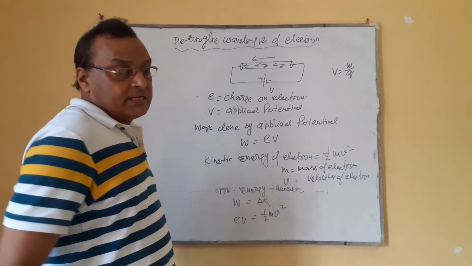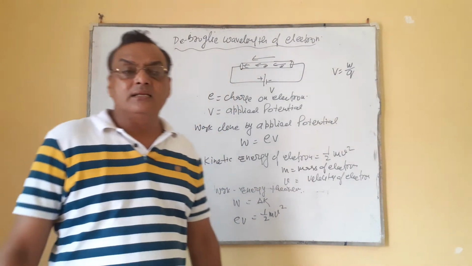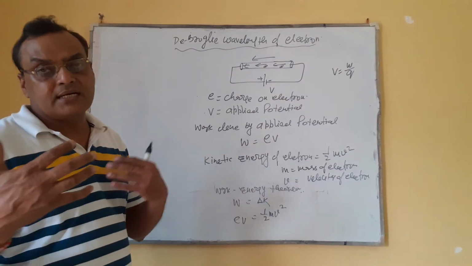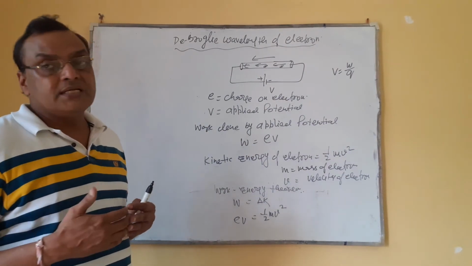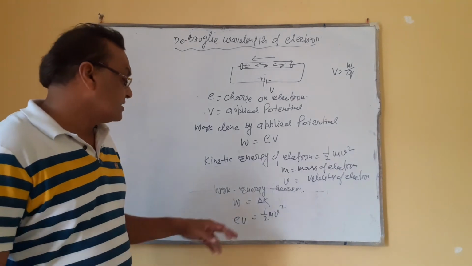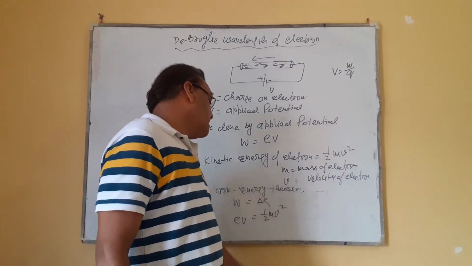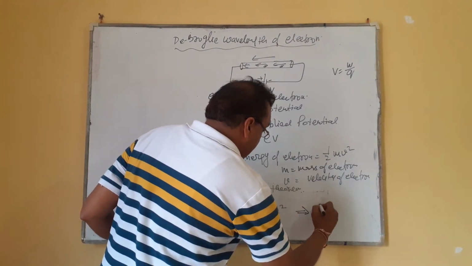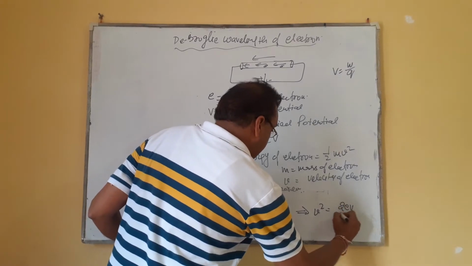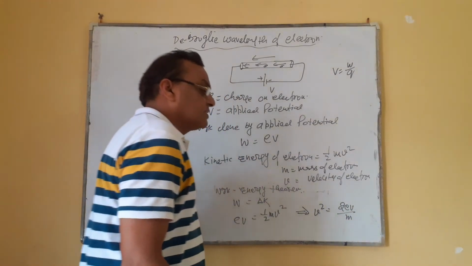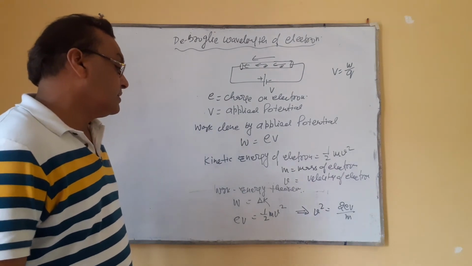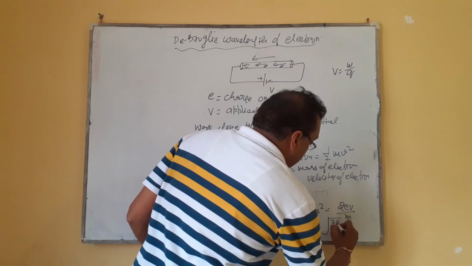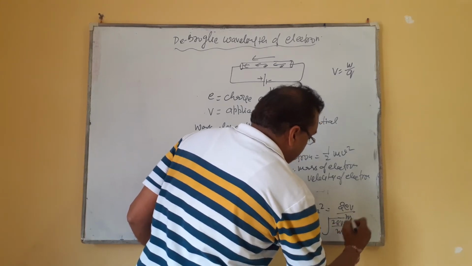तो you know that in a conductor the initial thermal velocity is 0, because initially in the conductor electrons are in random motion. So whenever an external field is applied, then it attains the kinetic energy. So initial is 0, final half mv square. So from here we find v square will be 2eV by m. So v is equal to under root 2eV by m.